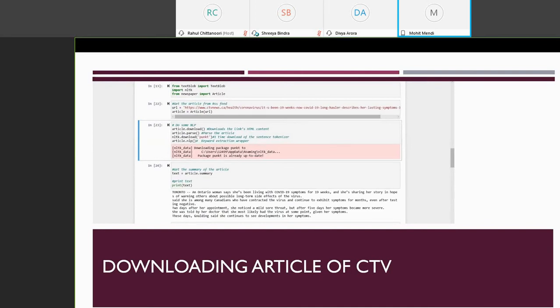And this is where we are downloading the articles and summarizing it. We are downloading the articles by the newspaper module, importing the newspaper, and from there we are using the article module, and from there we are downloading it, and you can see here we are summarizing it and storing in a text. And next slide, please, Shreya.